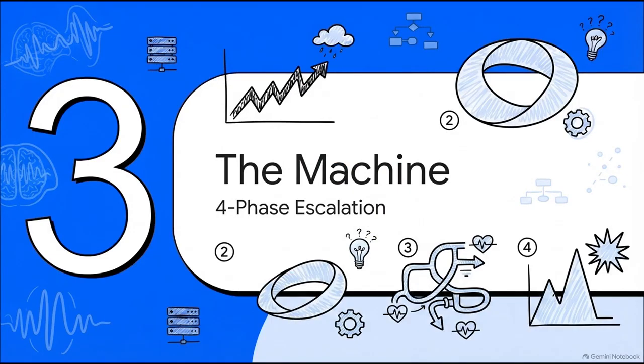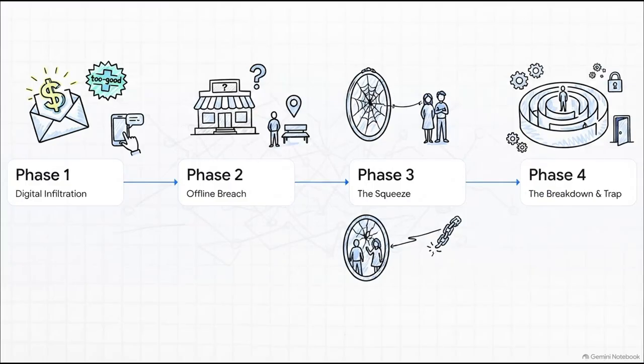Section 3. The machine. Let's look at the 4-phase escalation algorithm. Okay, once the character profiles and their data vectors are locked in, we turn the machine on. This 4-phase escalation is strictly sequential and cumulative. It fundamentally changes the nature of the threat at every single step. It kicks off with Step 1, a low-friction digital cold contact. Think of a too-good-to-be-true brand deal that makes her feel validated, not suspicious.